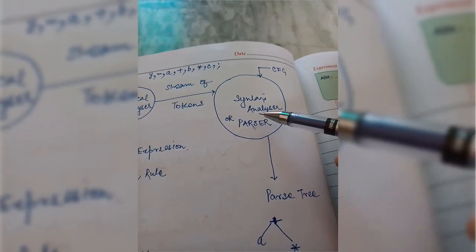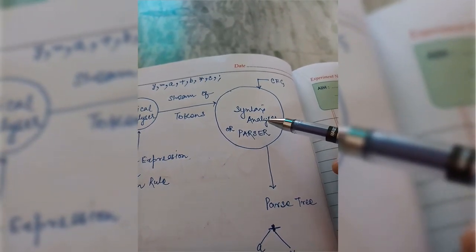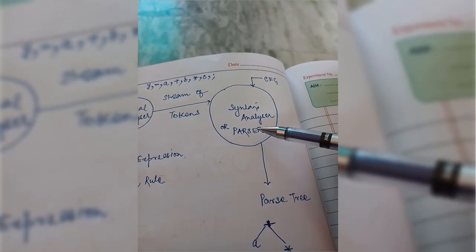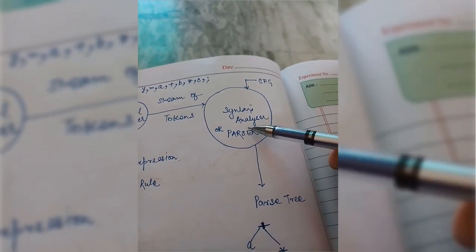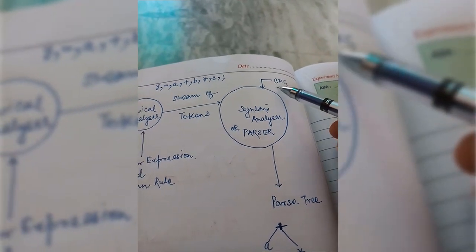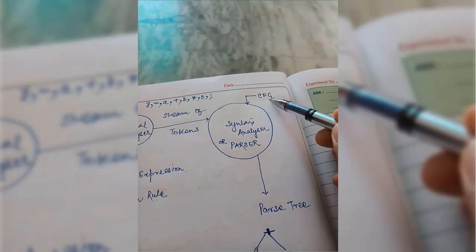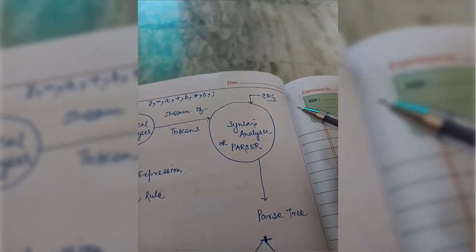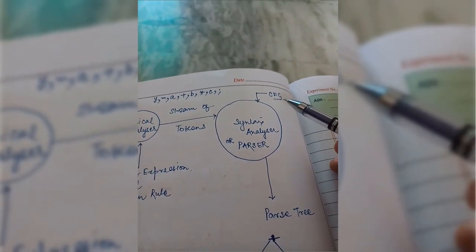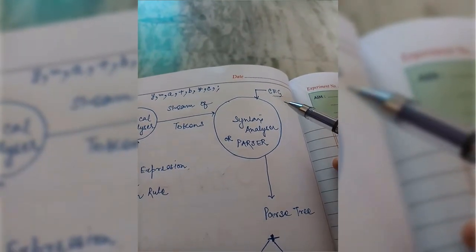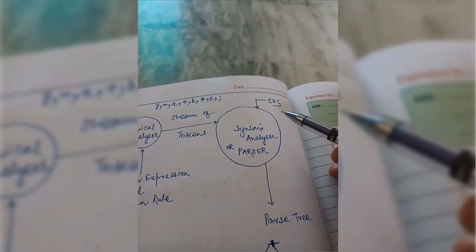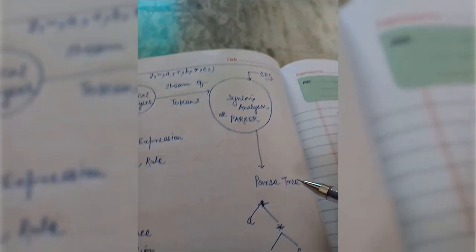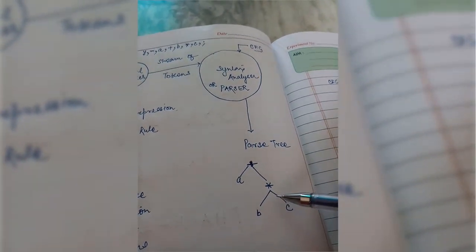The next phase is called the syntax analyzer, and this syntax analyzer phase, or parser, will take help from a grammar called context free grammar. You have some idea about context free grammar from theory of automata and formal languages. So context free grammar will help the parser to generate a parse tree for the same expression.